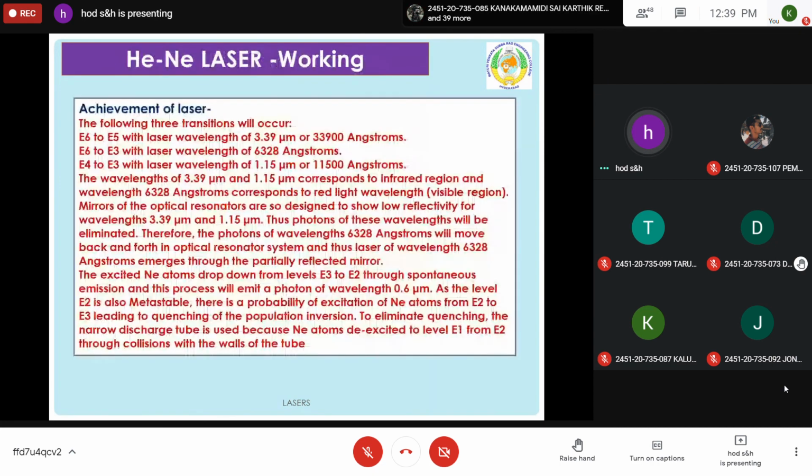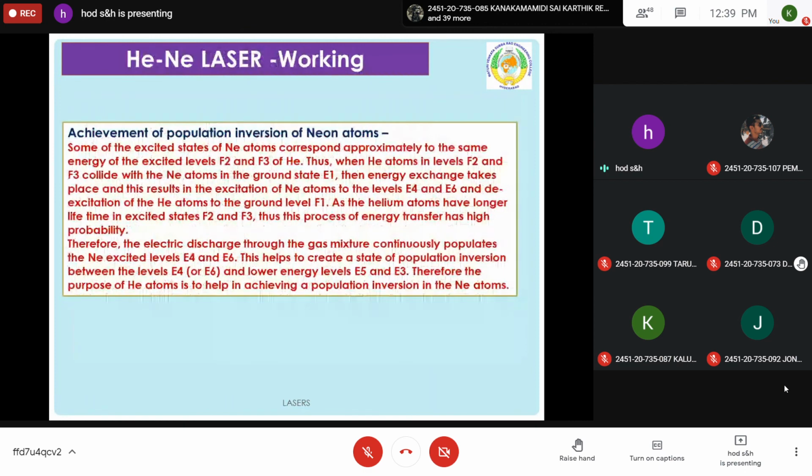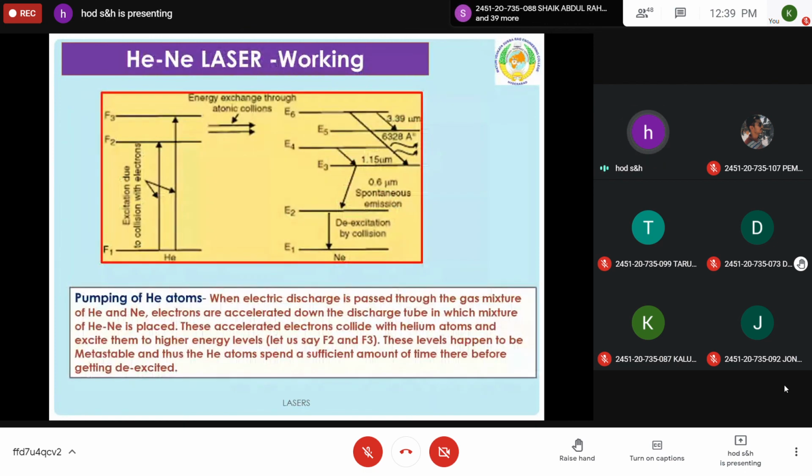Is this clear, students? Notes anyhow I will share, I have only explained today. Only this diagram you take. Respond, girls. Yes, sir. Boys. Sir. So today I am not going to continue because I think all of you are exhausted.